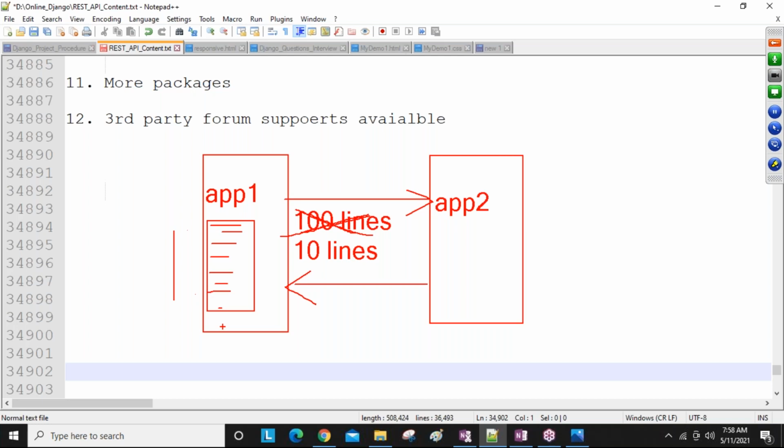So they instruct you to add Django REST framework code to make this application-to-application communication. If you write these 10 lines of code, there are a lot of benefits: saving time, saving cost, increasing performance, increasing readability, decreasing complexity, and reducing the burden on developers. That's why people accept only REST APIs to make communication between apps. Is that clear, everyone?